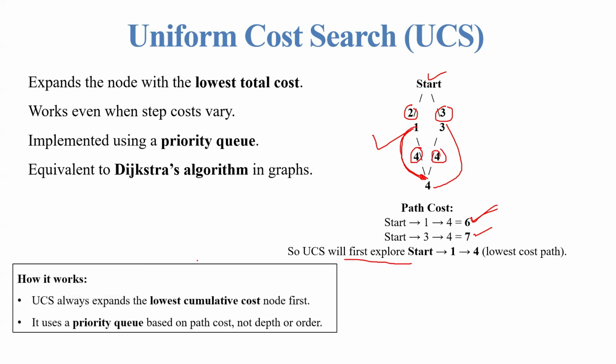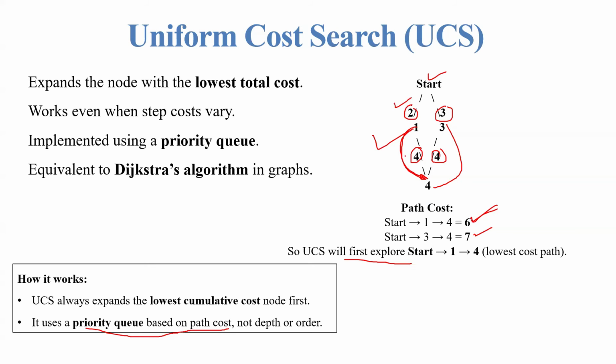So how it works is UCS always expands the lowest cumulative cost. It uses a priority queue based on path cost, not depth or order. Path cost means, when it is going from 1 to 4, what is the cost?